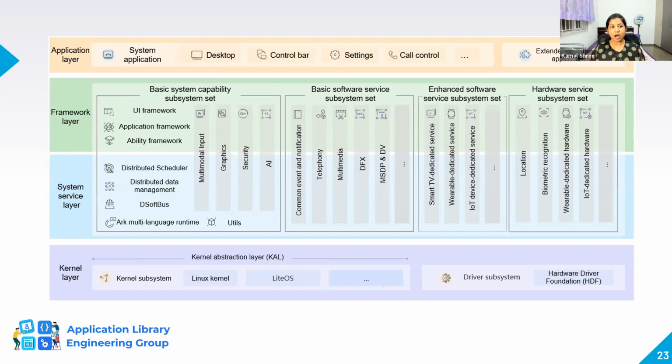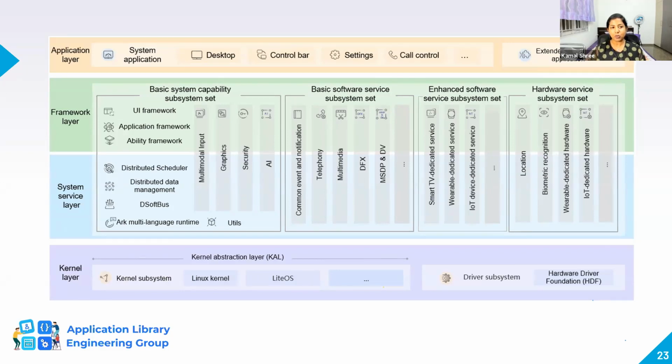As a developer, our focus is more on the framework layer, which is where you develop your Harmony OS applications. The application layer consists of the system applications and the third-party applications. Each Harmony OS application is powered by one or more feature abilities and particle abilities. This is a very important topic because in Harmony OS, everything is an ability. The feature ability is more of the UI interaction part, and the particle ability is non-UI, which provides all your background tasks.